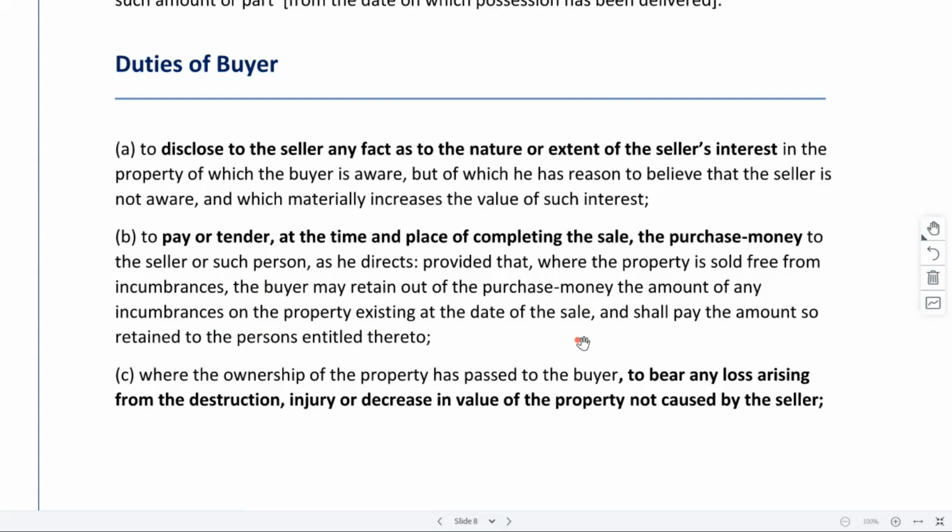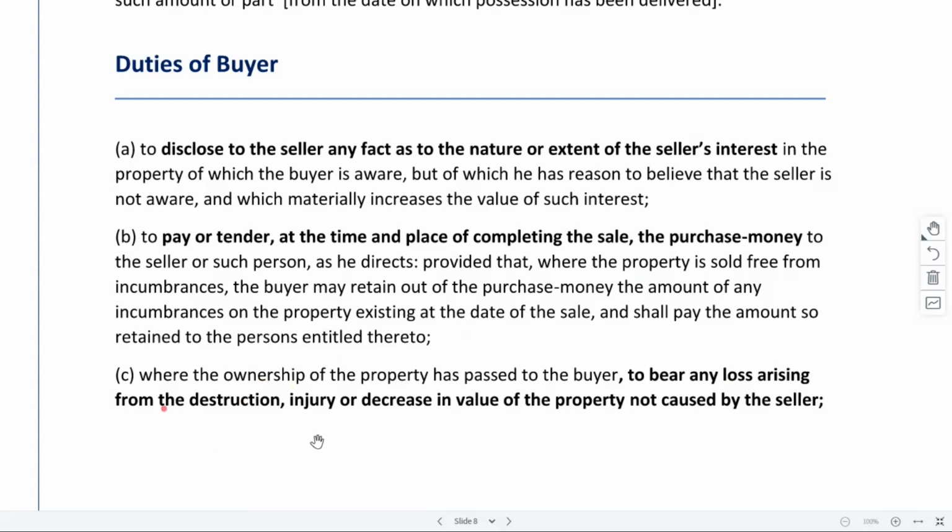From the price for which he is buying the property, he can deduct that amount, and for the remaining amount he will have an obligation to make the payment, and shall pay the amount so retained to the person entitled thereto. When it is getting transferred, you accordingly need to make the payment regarding purchase money as well.